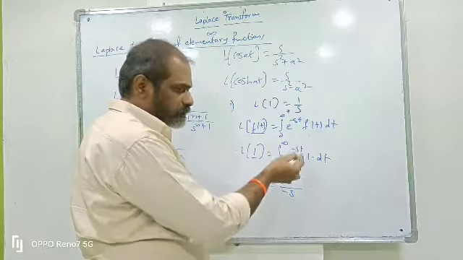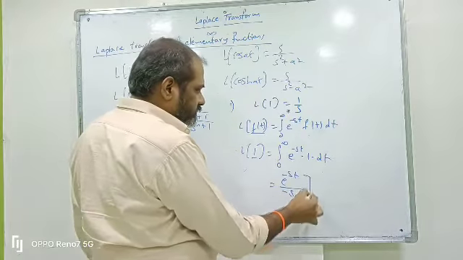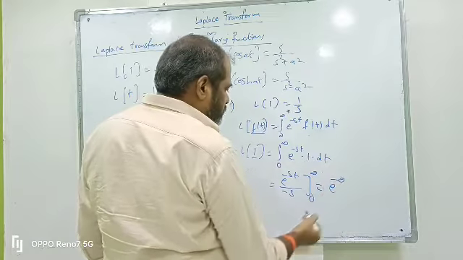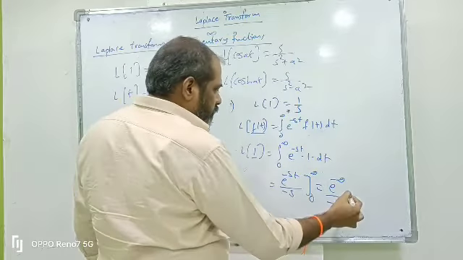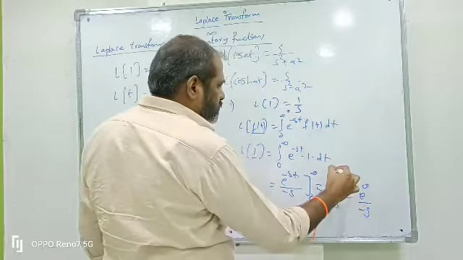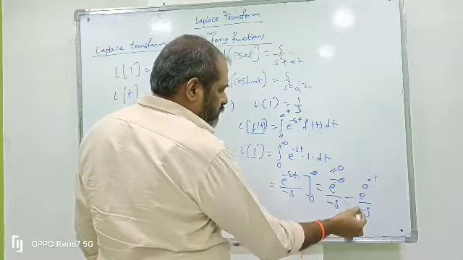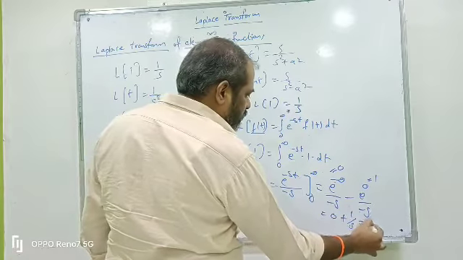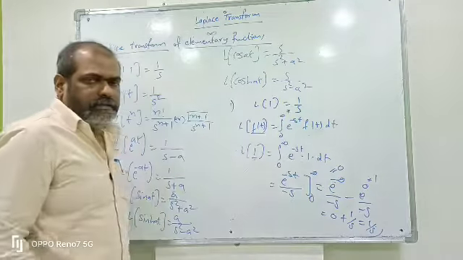Integration of e power ax is e power ax by a. So, the integral of e power minus st is e power minus st by minus s. Limits are 0 to infinity. Upper limit infinity gives e power minus infinity by minus s, minus the lower limit 0 gives e power 0 by minus s. e power minus infinity is 0, and e power 0 is 1. So this is 0, and minus into minus gives plus, e power 0 is 1, so 1 by s. Finally, we get 1 by s. So, L of 1 equals 1 by s.